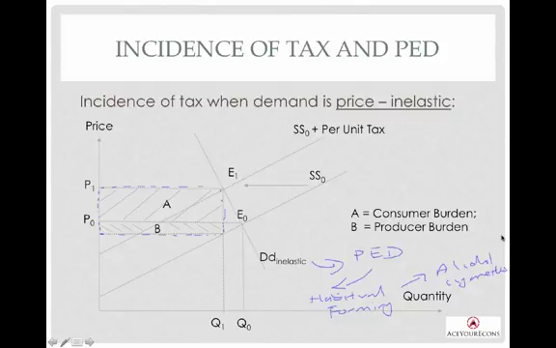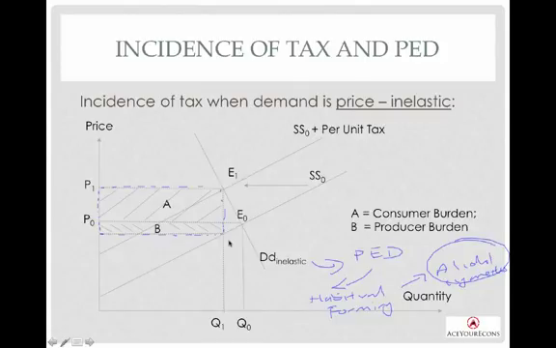So now let's link this portion to tax. When there is a tax imposed by the government, the producers of alcohol and cigarettes find it easier to pass the tax to the consumer. That's why you see that the consumer burden is greater. Why is this so? Because all these are habit-forming goods. The consumers who are addicted to these goods will be coming back for more and more and more.